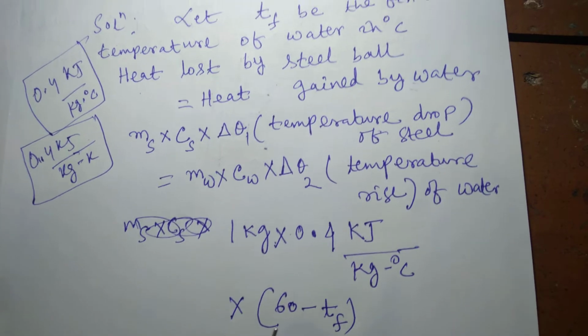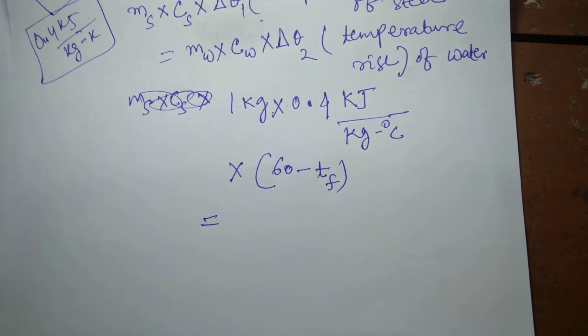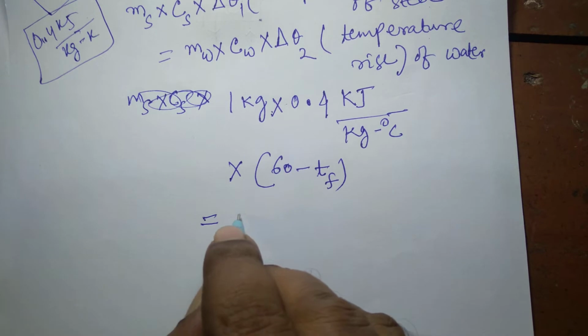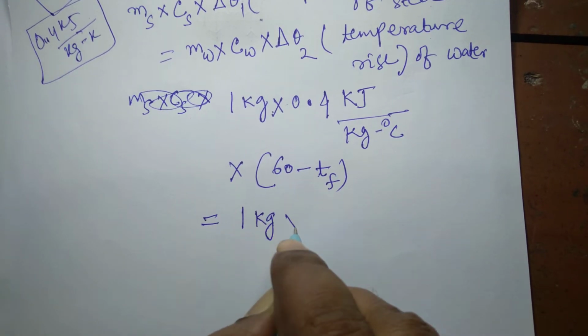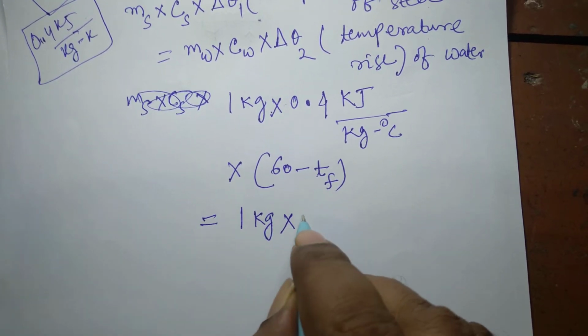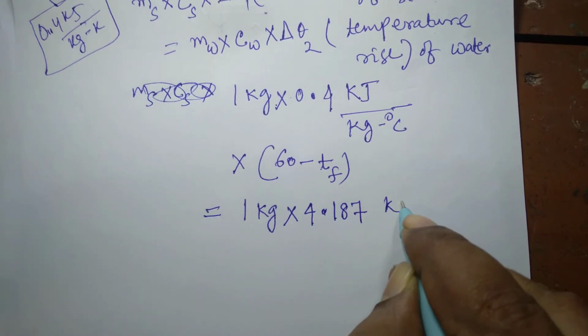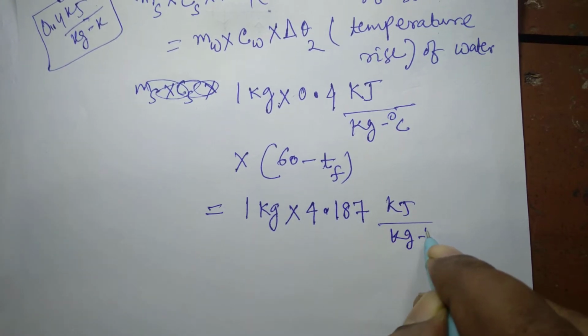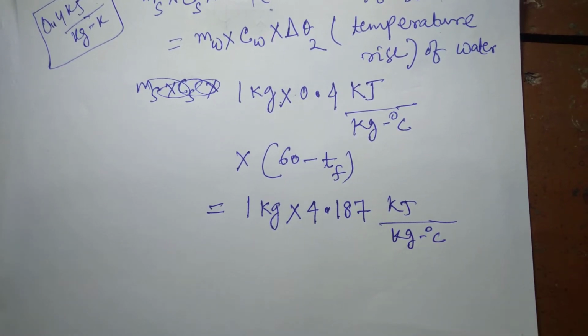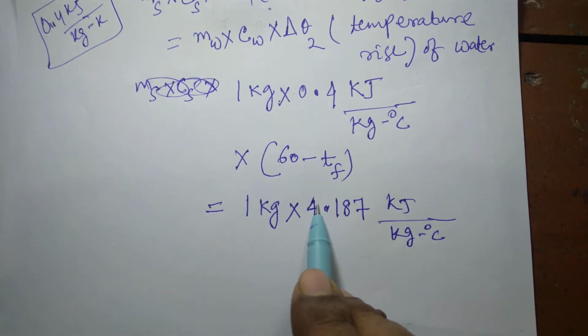So the mass of water is also given in the question, that is 1 kg. And we know that the specific heat of water is 4.187 kilojoule per kg degree Celsius. Water being a liquid, Cp and Cv will assume the same values. The values of Cp and Cv are different only for gases, not for liquids. So you can straight away take this value.